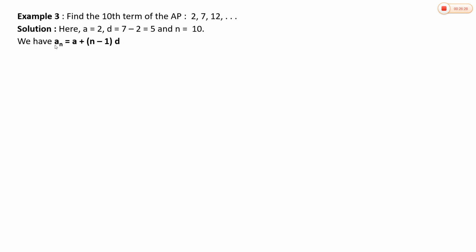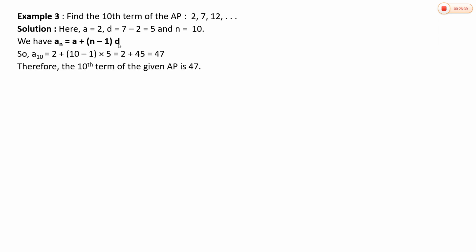And we know the formula to find the nth term, that is an is equal to a plus (n minus 1) into d. Substitute the values of a, n and d. So a10 is equal to a is 2, so 2 plus (10 minus 1) into d, which is 5. 10 minus 1 is 9, 9 into 5 is 45, 2 plus 45 is 47. Therefore, the 10th term of the given AP is 47.